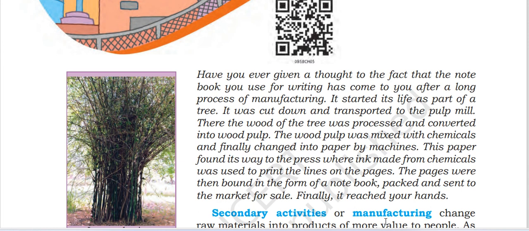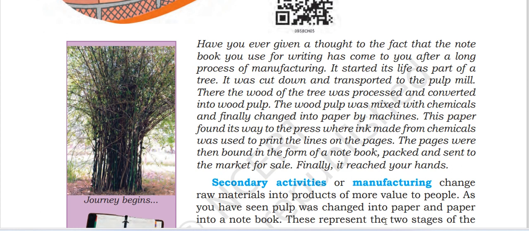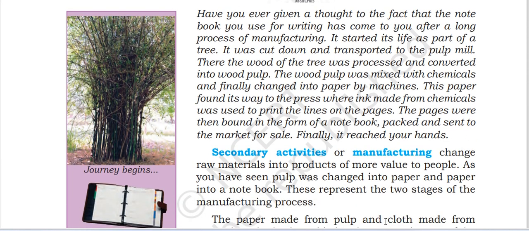The wood pulp was mixed with chemicals and finally changed into paper by machine. This paper found its way to the press, where ink made from chemicals was used to print the lines on the pages. The pages were then bound in the form of a notebook, packed and sent to the market for sale. Finally, it reached your hand.